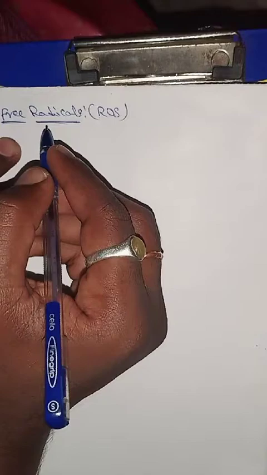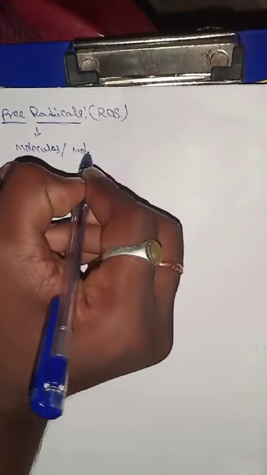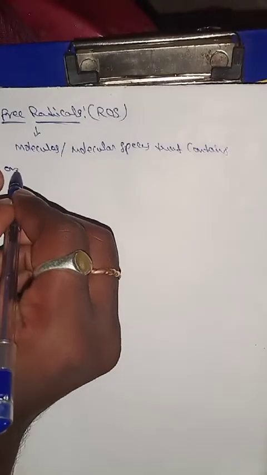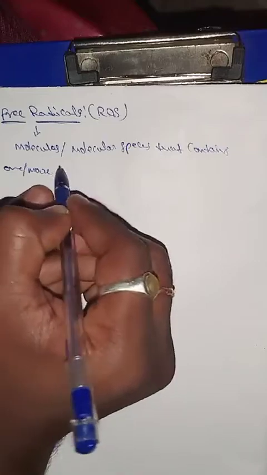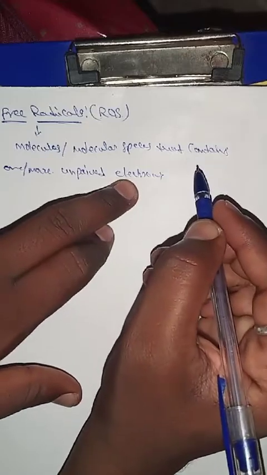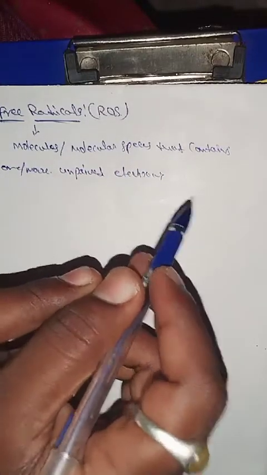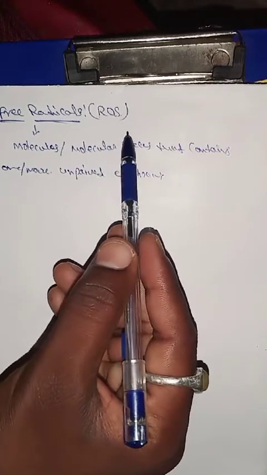What is the definition of free radicals? Free radicals are defined as molecules or molecular species that contain one or more unpaired electrons and are capable of independent existence. Any compound that contains one or more unpaired electrons is known as a free radical or reactive oxygen species.